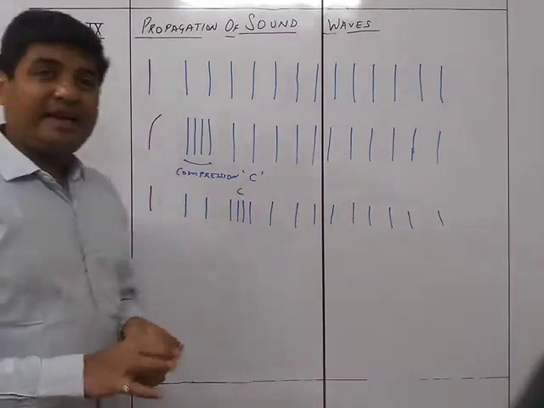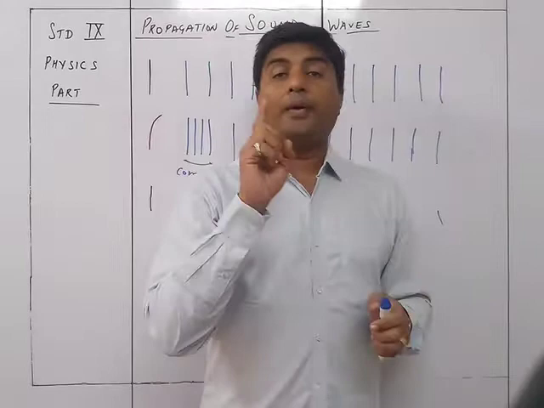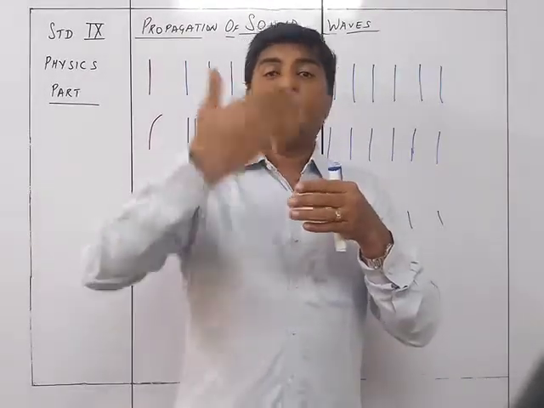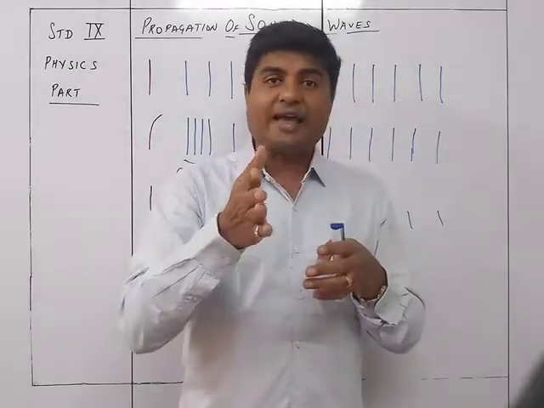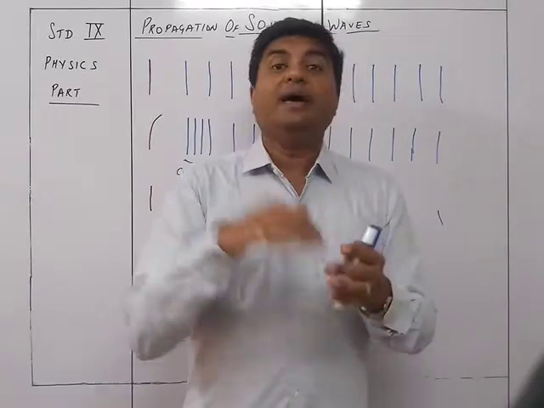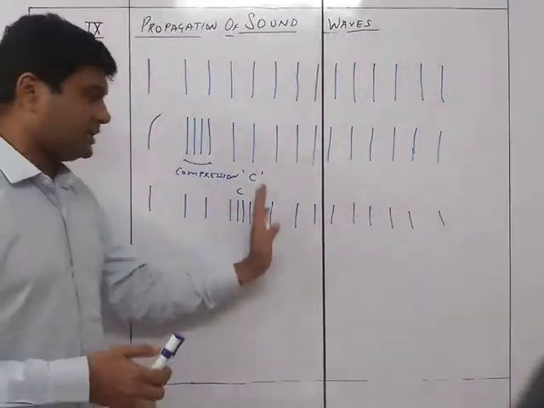So you can see that this compression has moved forward. It has moved, the particles have not moved. The particle has transmitted the force from one to another. यानी एक साइकिल ने को हम लोग ने गिराया, वो साइकिल ने दूसरे को गिराया, उसने तीसरे को गिराया, इसने चौथे को गिराया. ऐसे करके all the cycles are falling down. So this is what exactly is happening, there's a push over here.